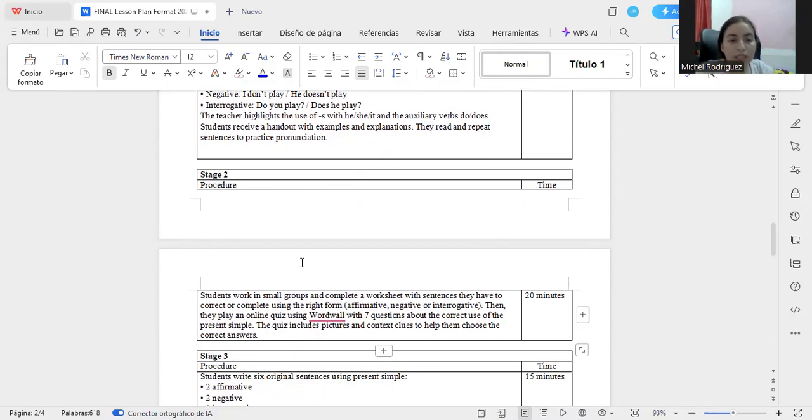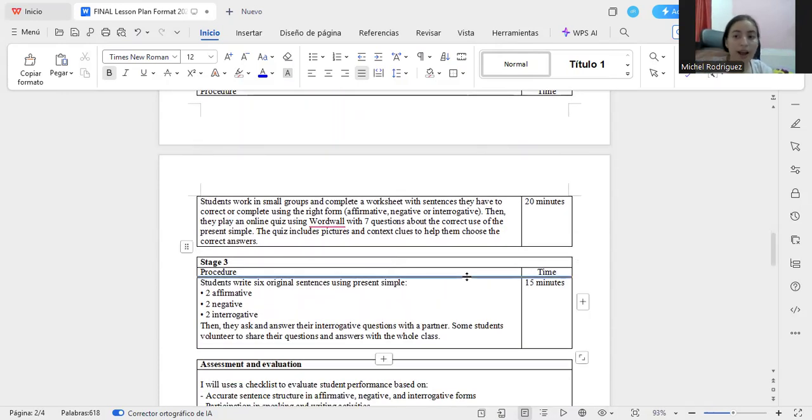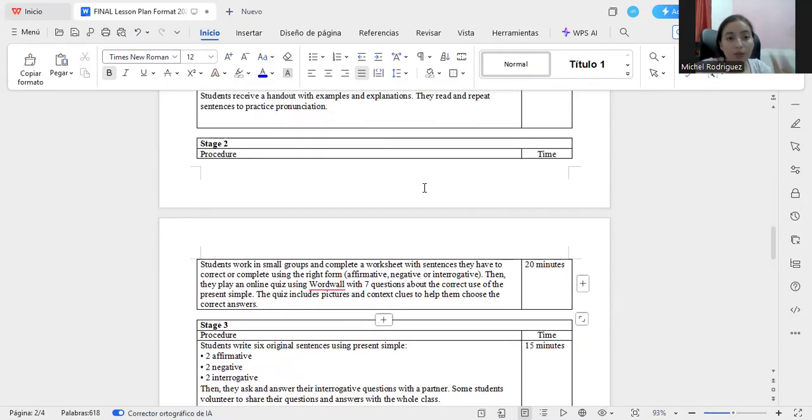So stage two is an activity. The students work in small groups and complete a worksheet with sentences they have to correct or complete using the right form, affirmative, negative, or interrogative. Then they play an online quiz using Wordwall with 7 questions about the correct use of the present simple. The quiz includes pictures and context clues to help them choose the correct answer. So the time for the first part is 20 minutes.